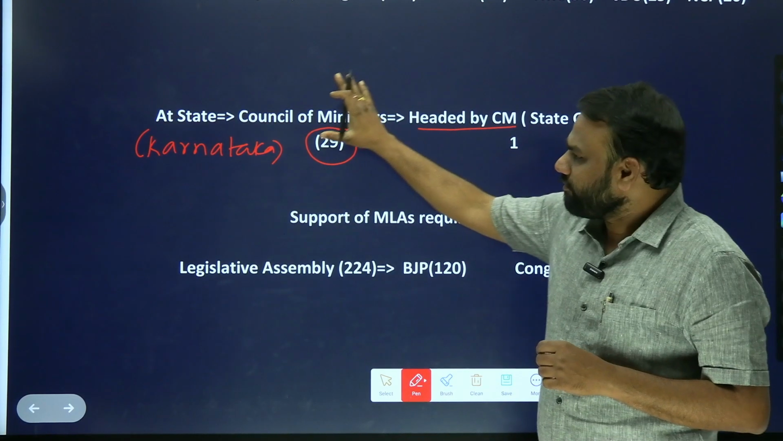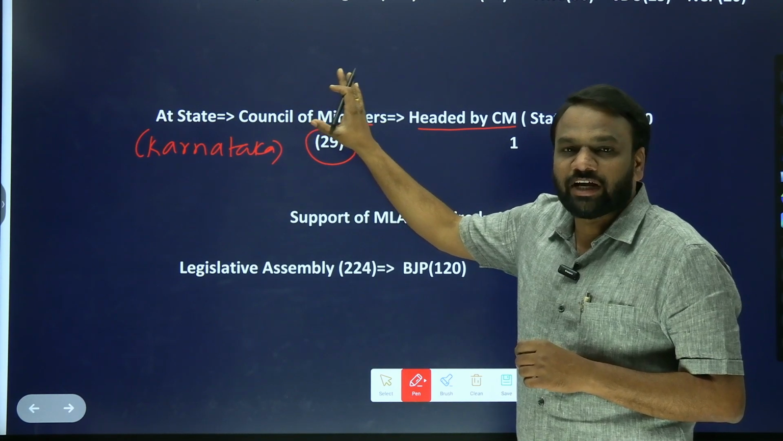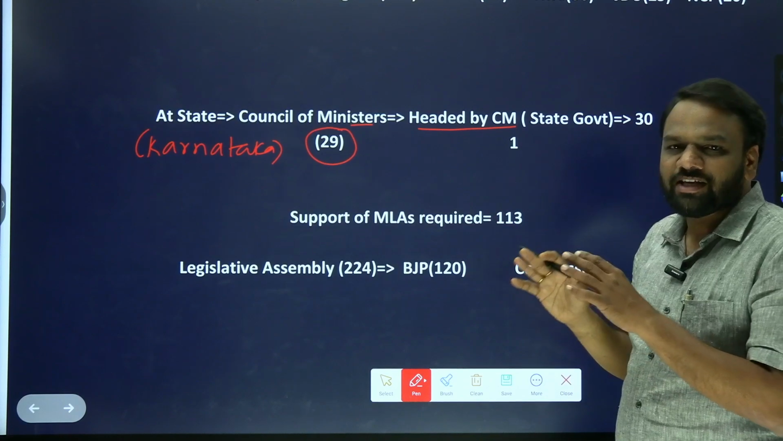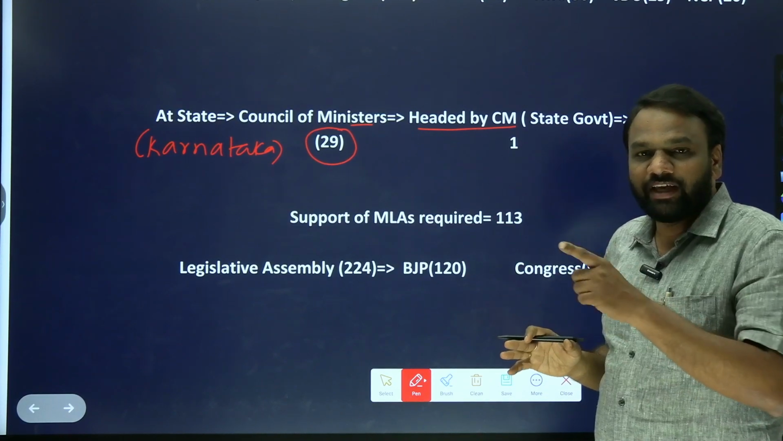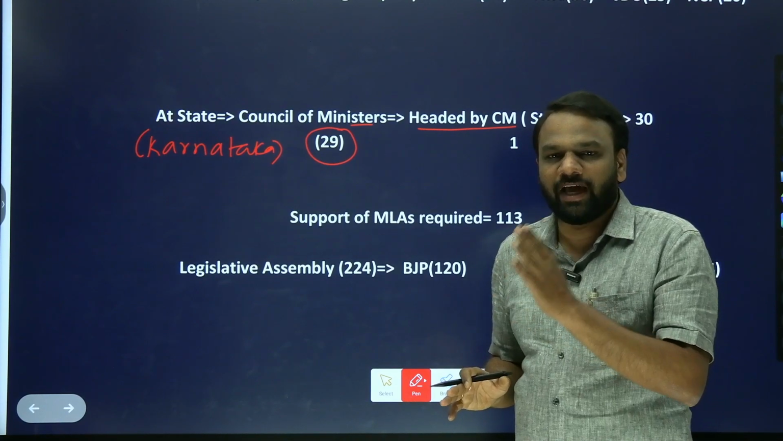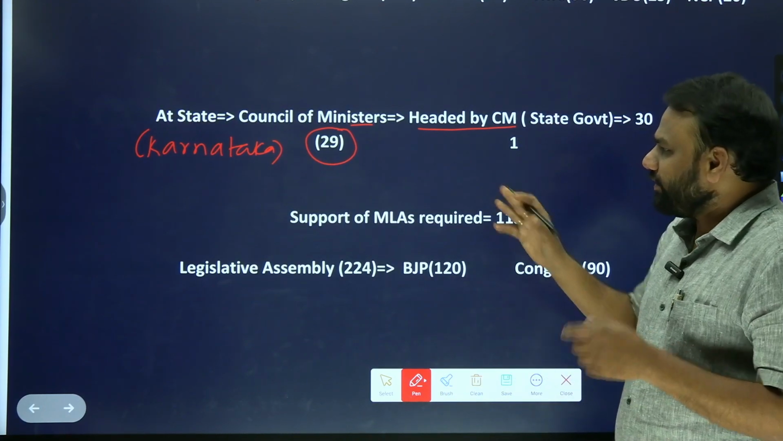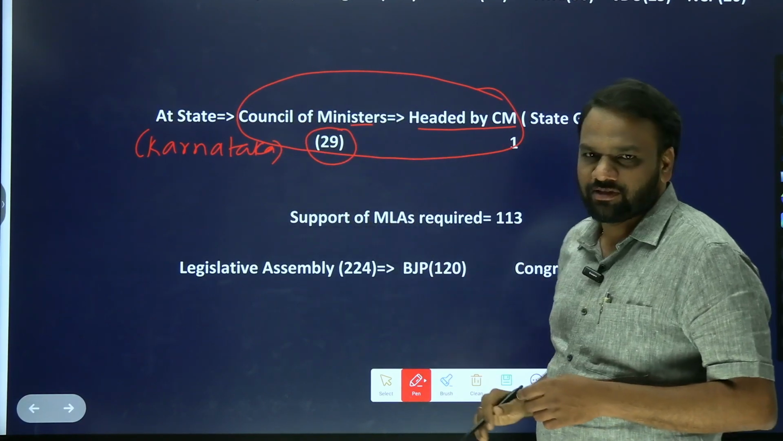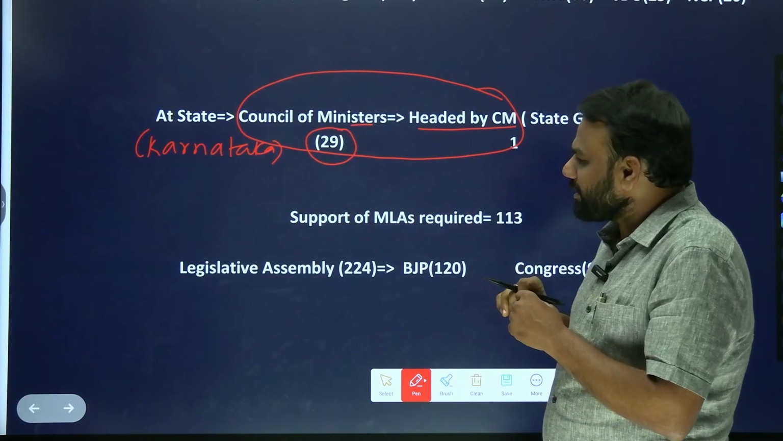So together we call them as what? State government. Council of Ministers headed by Chief Minister, we call them as state government. So again, here we are referring only to non-permanent executives, not to permanent executives like IAS and IPS officers. Now here also, in order to form this government, we require 30 members. So from where will these 30 members come?